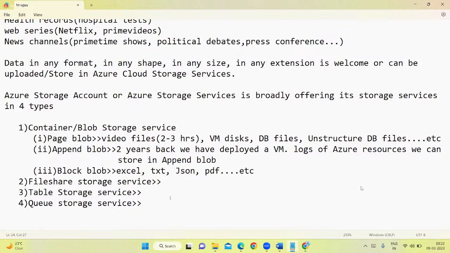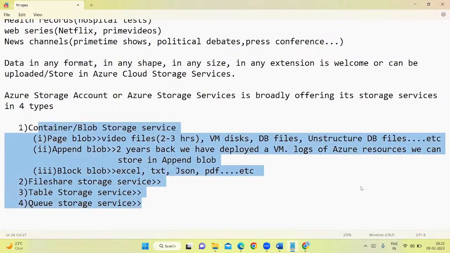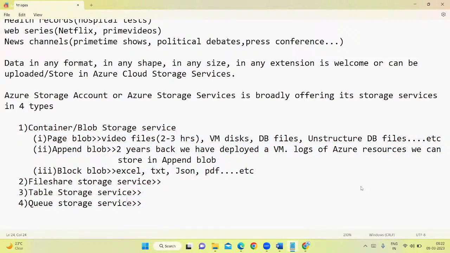So here there are different storage services, and different storage services can be useful depending upon your data, what it is. Okay, is that clear guys?